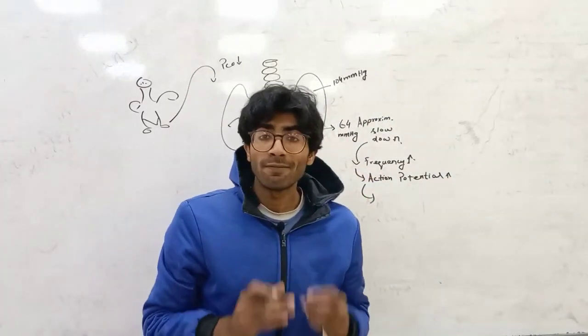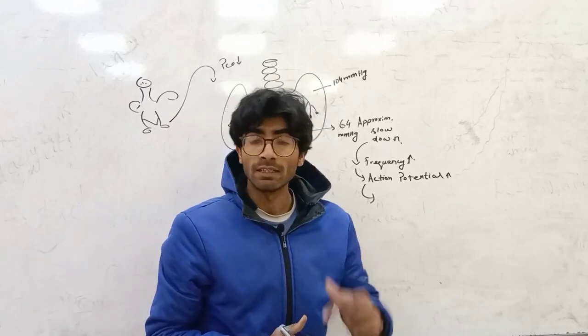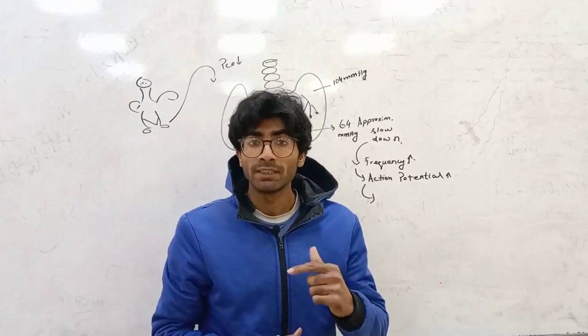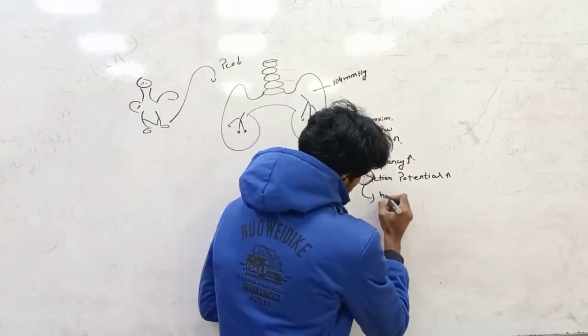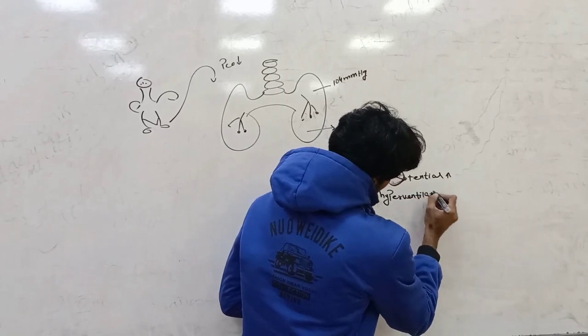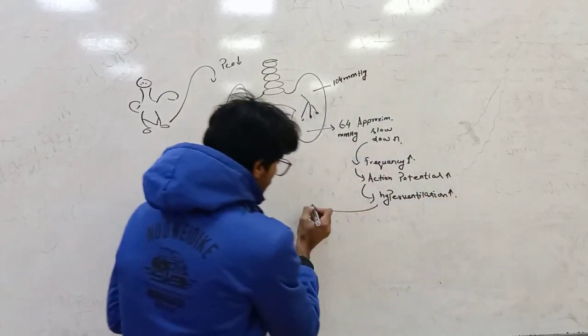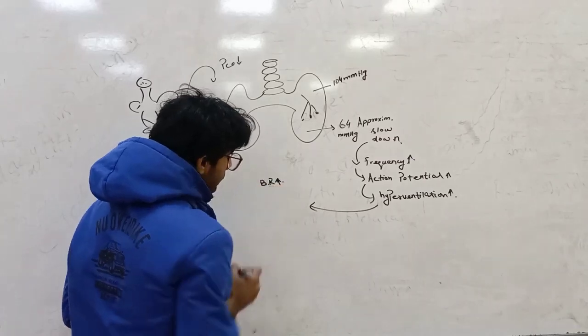Hyperventilation affects the breathing rate. When hyperventilation increases, the breathing rate in the human body also increases.